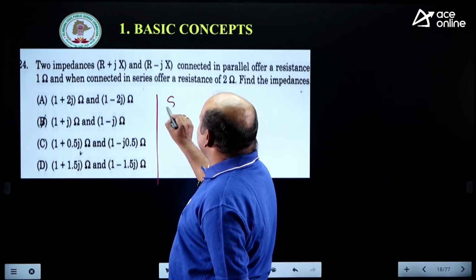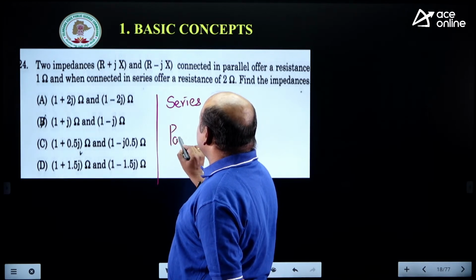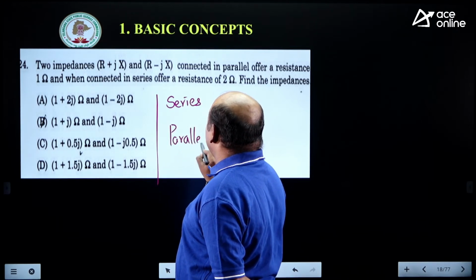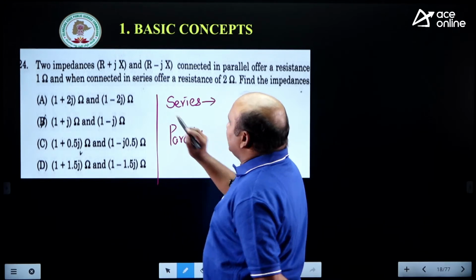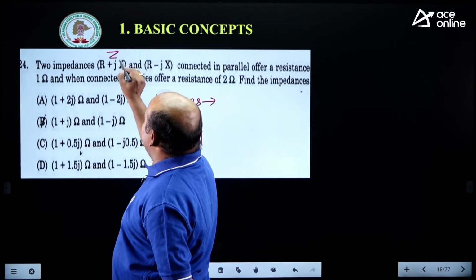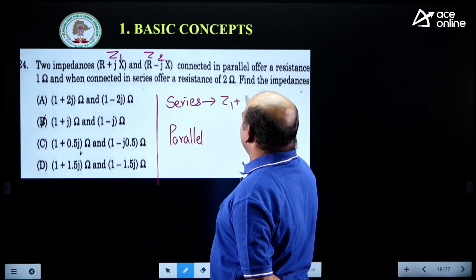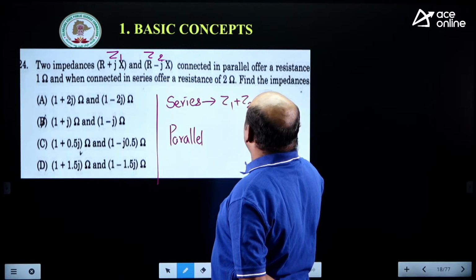Now for this one, definitely we should go for both connections, series connection and parallel connection. See this series connection, what are we having? For series connection, if you add these two, suppose you consider this is Z1 and this is Z2, Z1 plus Z2 is equal to, what are we getting, 2R, right?